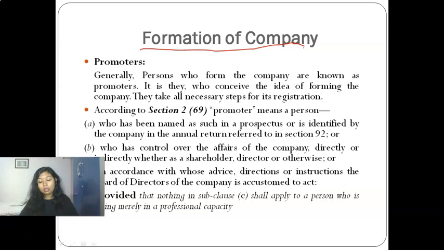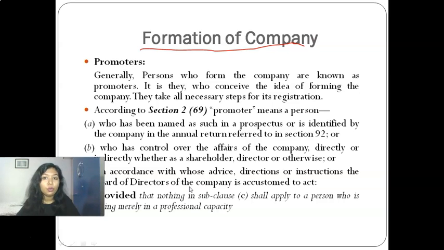So, starting with, there is one person who is behind the formation of the company, whose name is promoter. A promoter is basically a person who gets the idea of forming a company, the person who is responsible for the idea.